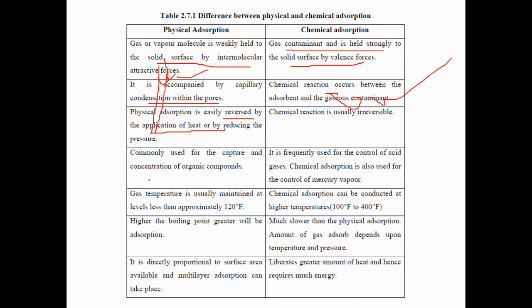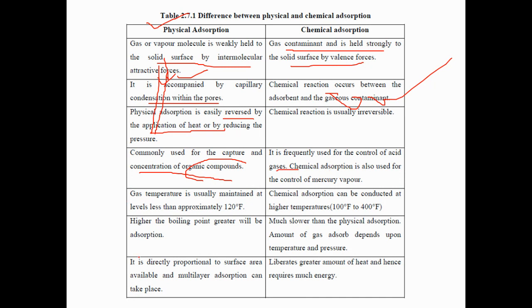Physical absorption is commonly used for capture of concentrated organic compounds, and chemical absorption is frequently used for control of acid gases.